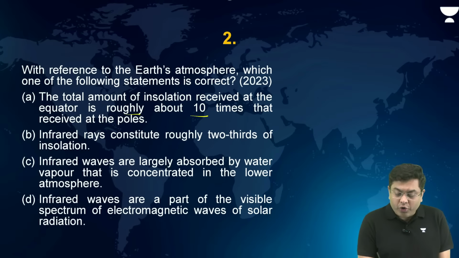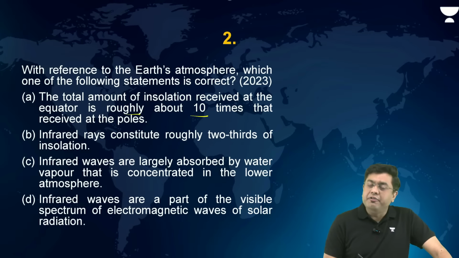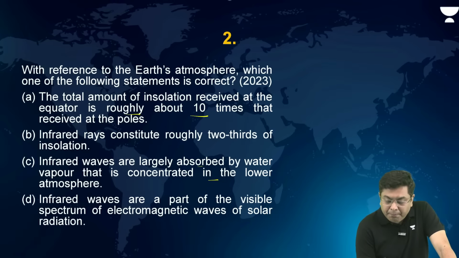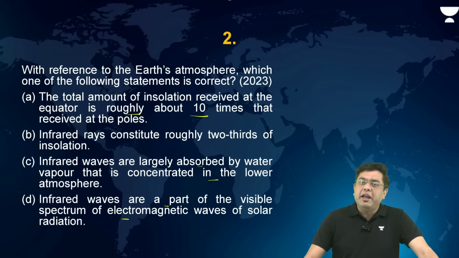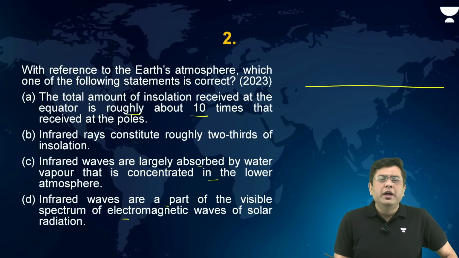Infrared rays constitute roughly 2/3 of the solar radiation. Infrared waves are largely absorbed by water vapor that is concentrated in the lower atmosphere. Infrared waves are a part of the visible spectrum of electromagnetic waves of solar radiation. Now here, which is going to be the correct answer? Few of you are giving the correct answer here. Very good.